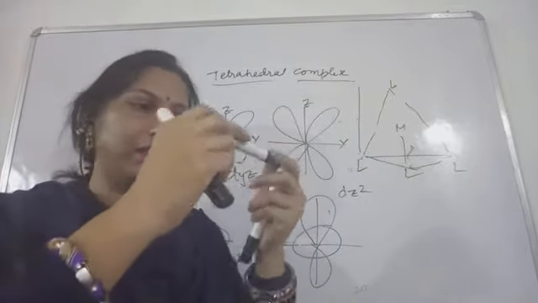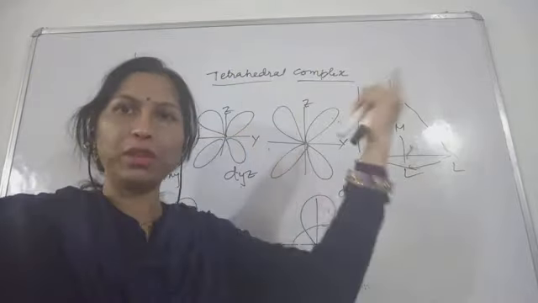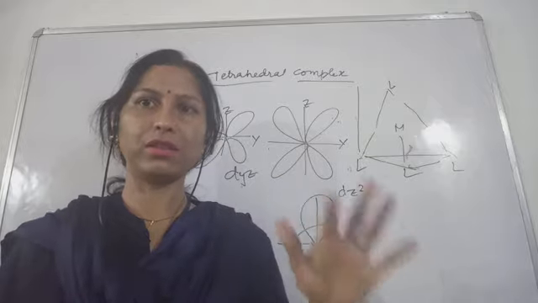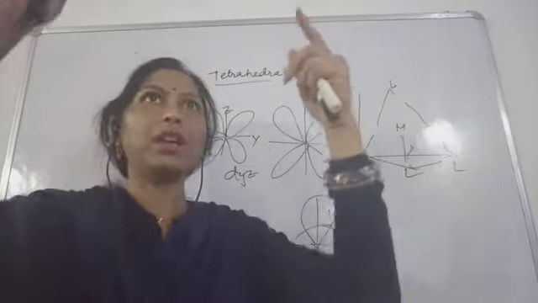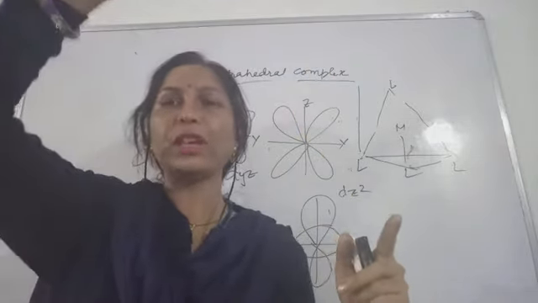Suppose you are standing or sitting in a room. You can imagine the ligands approaching in between, in the room where you are sitting.